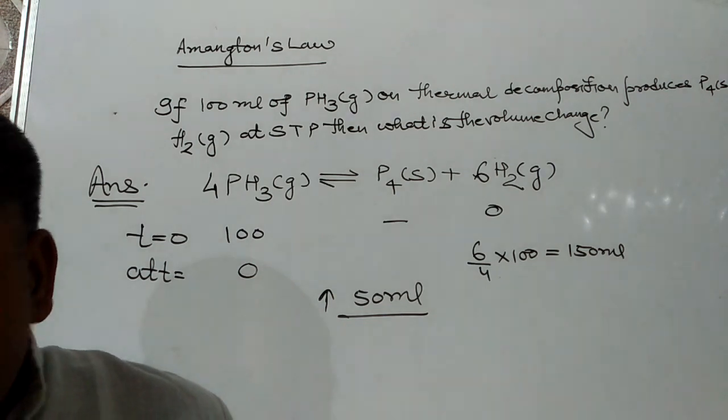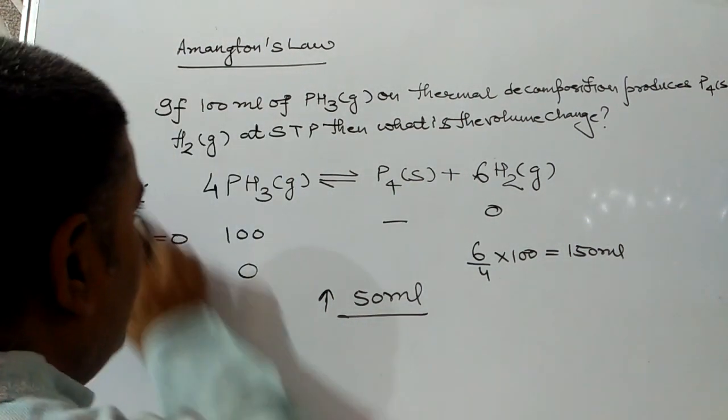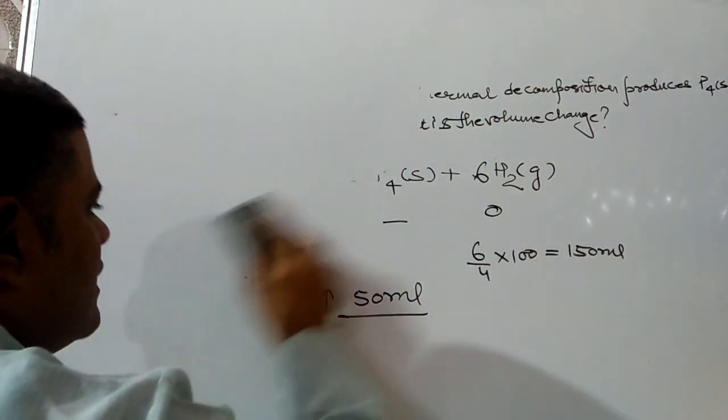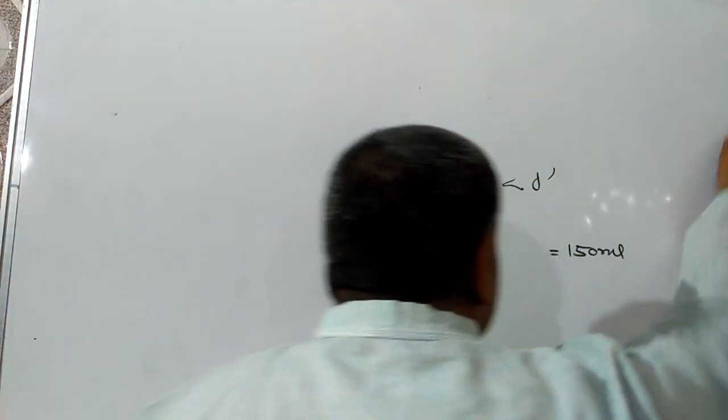Now we have to discuss a more important topic, and that is the compressibility factor.